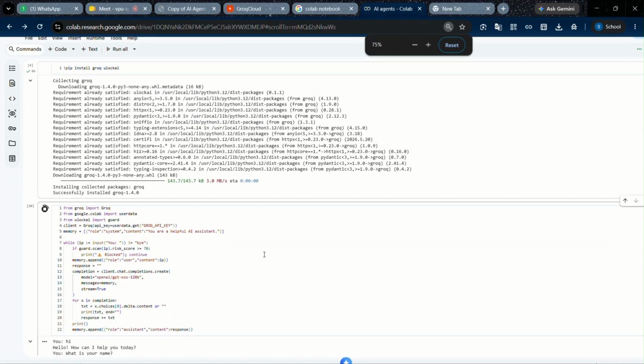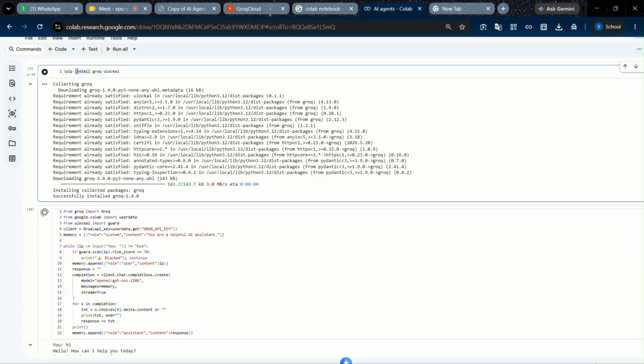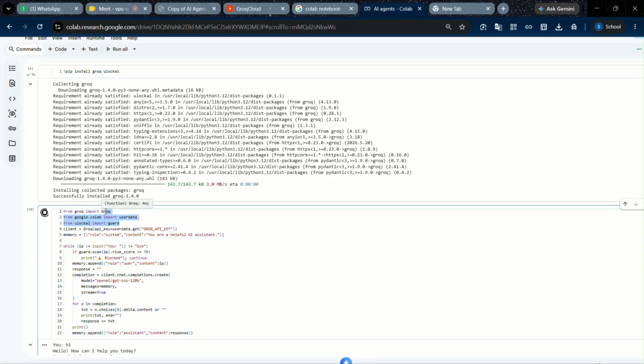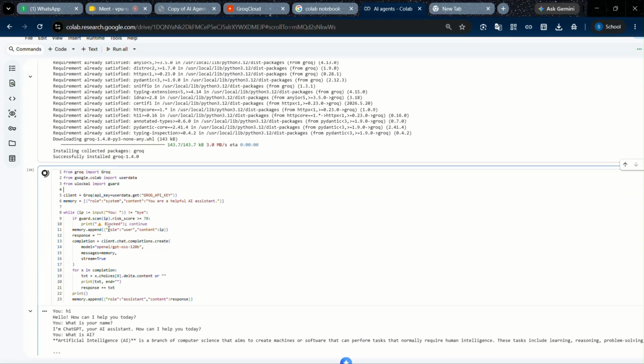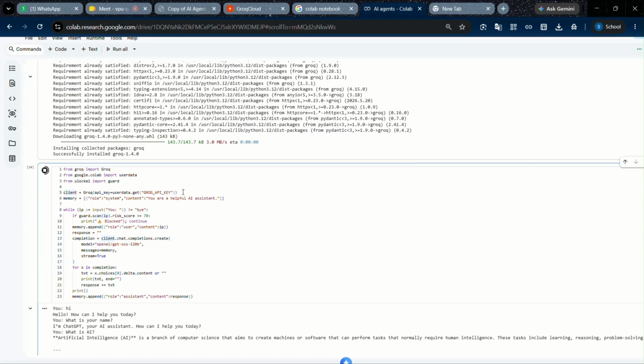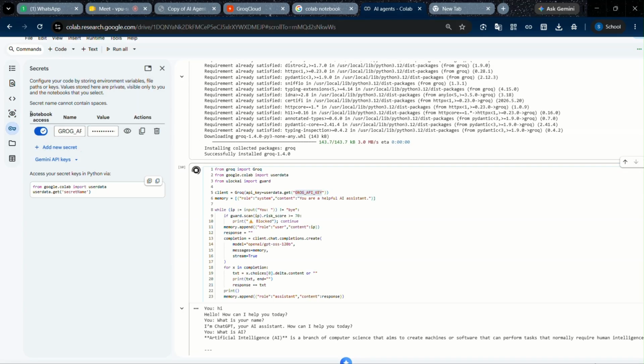This is the line installing the Python packages Groq and ULockAI, and these are the lines where we are importing ULockAI and Colab userdata and Groq. This is importing Groq from groq, this is importing userdata from Google Colab, and this is importing the ULockAI guard. This is the client. Here we use a secret key from Google Colab. Here we stored it, and we need to provide access. That's why it's not working at the initial stage. We provide access to it so that it will work.